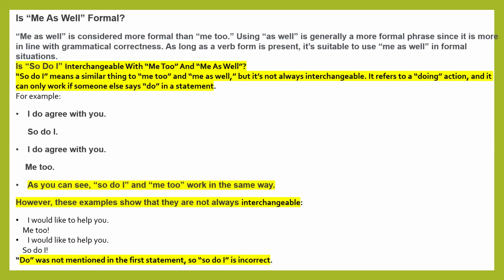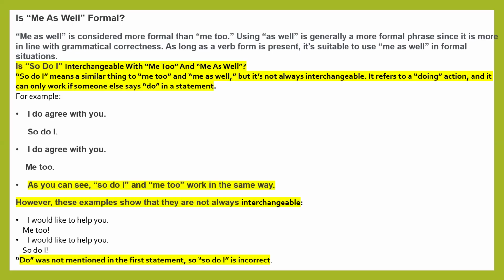When you're using "me as well," you have to use it in formal situations, when you are using it for writing purposes. The example given is: is "so do I" interchangeable with "me too" and "me as well"? "So do I" means a similar thing to "me too." The meaning is the same. "So do I" is equal to "me too," "me as well." But they are not all interchangeable.